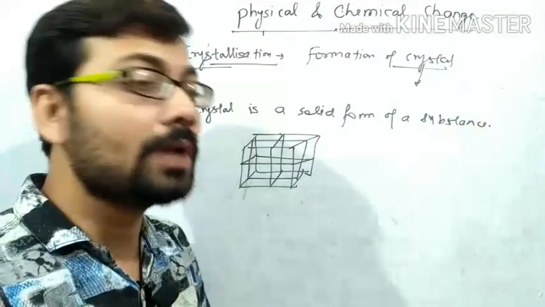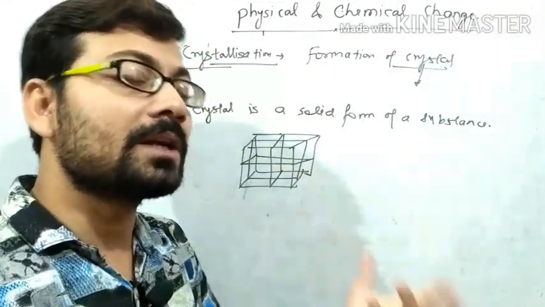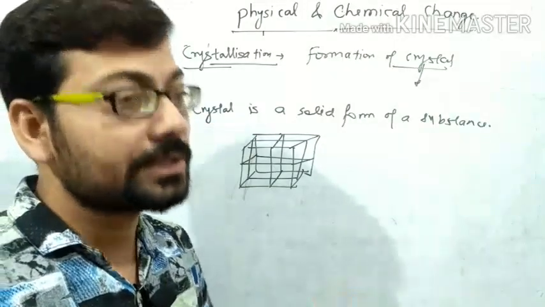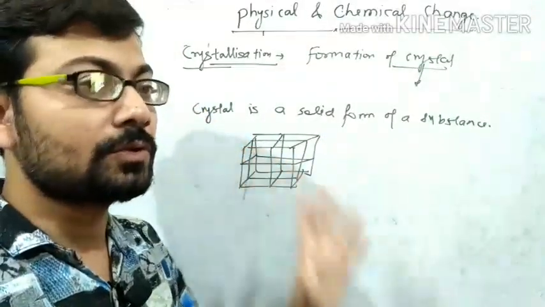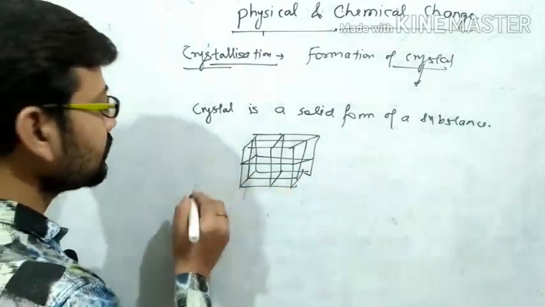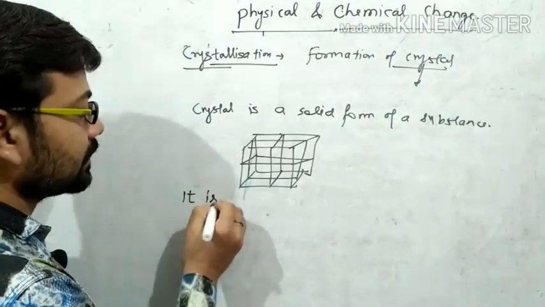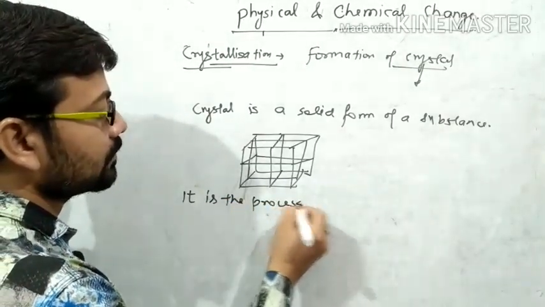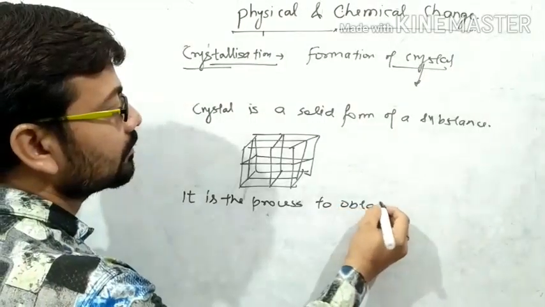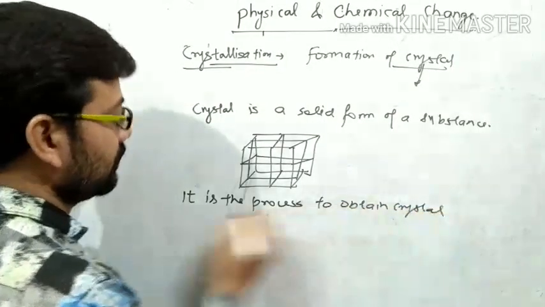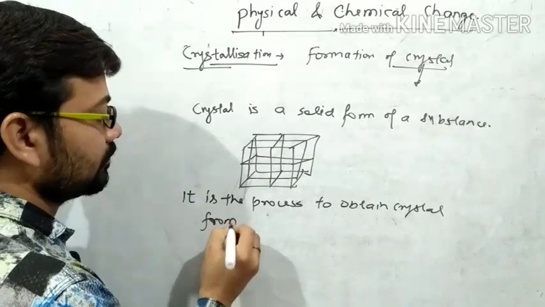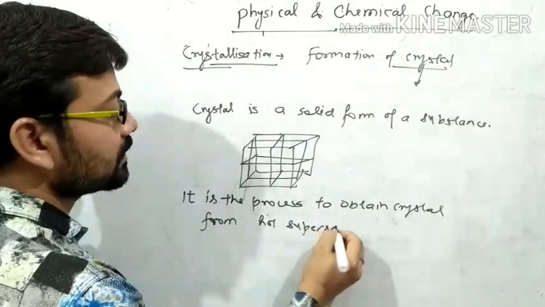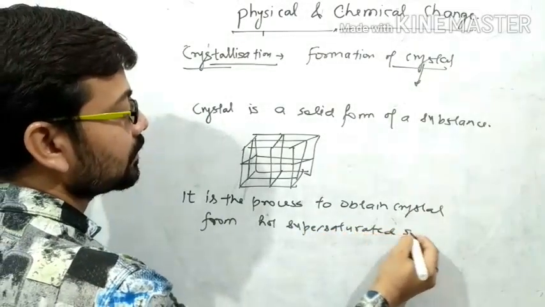जैसे नमक पानी में घुला हुआ है, जब उससे आप evaporate करते हैं water को, then you get the common salt. Then the NaCl is converted into the crystal form. That is the crystallization. So what is the crystallization? It is the process to obtain crystal from hot supersaturated solution.